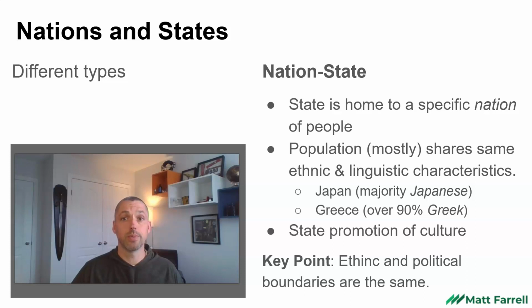Greece, over 90% of the population, Greek. Albania, almost all the population, Albanian. So those would be nation states. Within that context, the government works to promote the interest of the nation, and they are often synonymous. Key point here is that the ethnic borders and the political borders are the same.